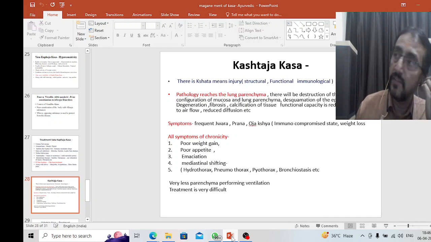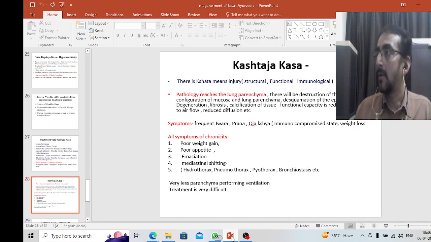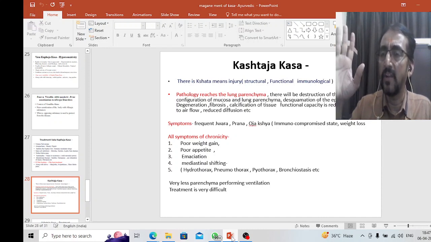Therefore the patient is having breathing difficulty. Therefore Charaka says that the treatment is very difficult. In case of kshataja kasa, treatment is quite difficult because this is a chronic stage which involves the whole lung parenchyma. And there may be fibrosis, calcification, whatever modern contemporary science says.